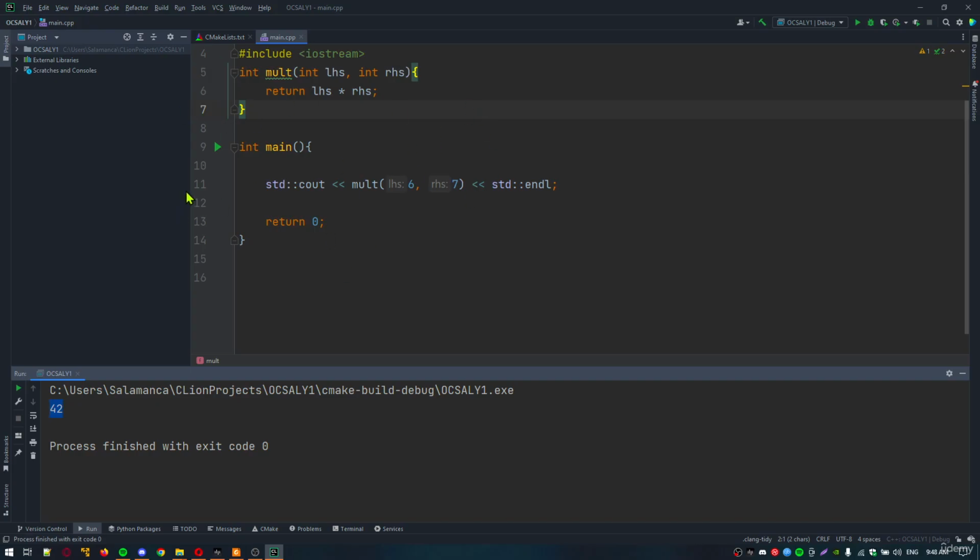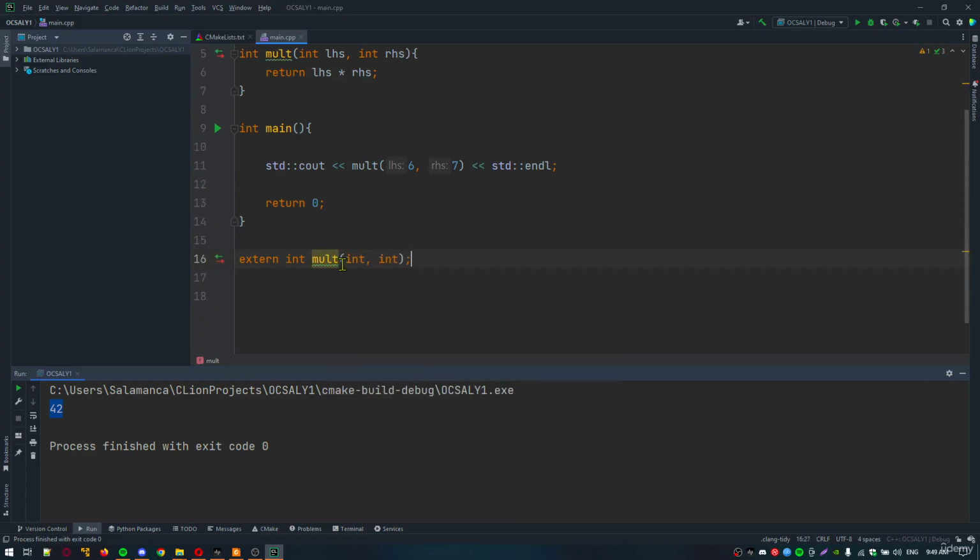If the function is defined in another file, the prototype will have external linkage, and so the prototype will have to be defined, for example, like this: extern int mult, int. The extern keyword is one of many specifiers that you can add to a function declaration, and in the previous lectures we have seen others.